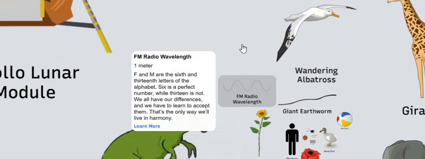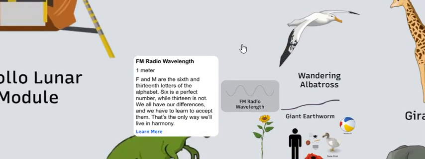FM radio wavelength, 1 meter. F and M are the 6th and 13th letters of the alphabet. 6 is a perfect number, 1 plus 2 plus 3, while 13 is not. We all have our differences and we have to learn to accept them. That's the only way we can live in harmony.